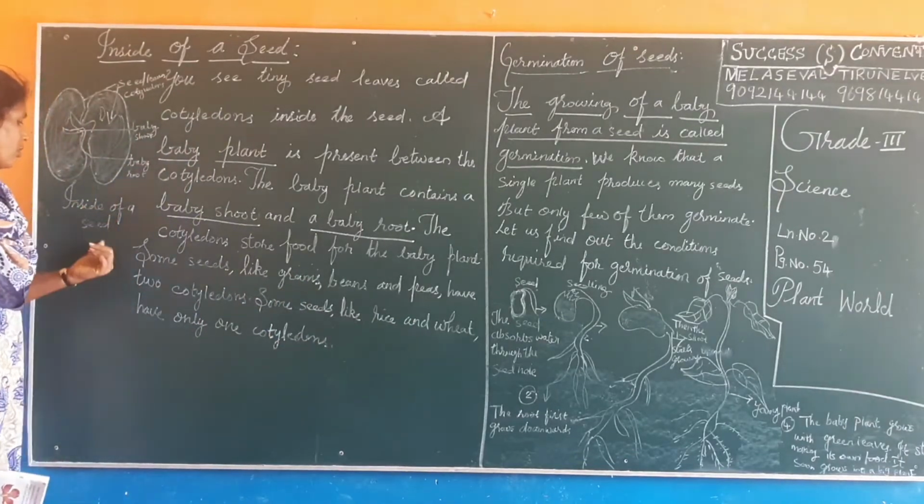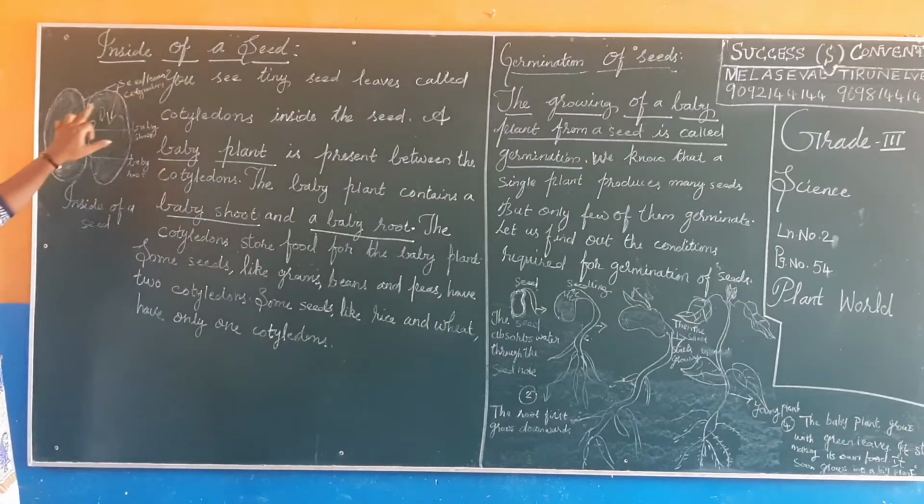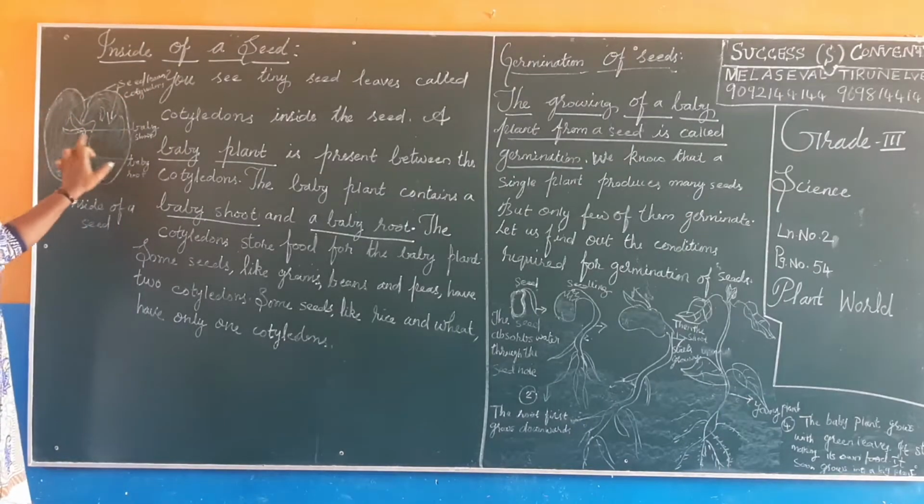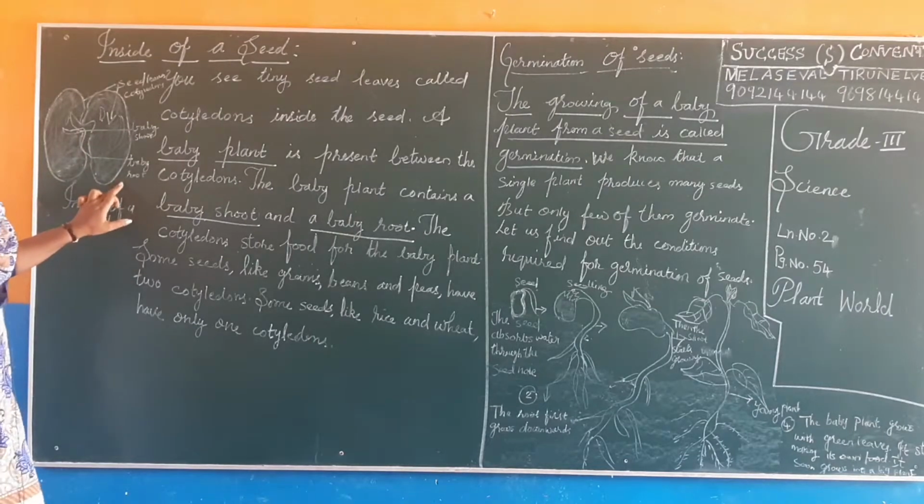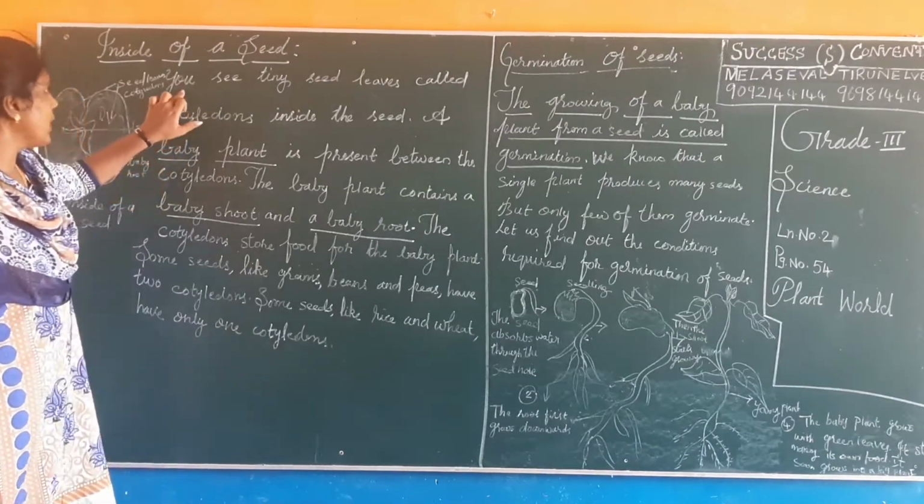So this is the inside of a seed, and this is the seed leaves, the cotyledons, and this is a baby shoot and this is a baby root.